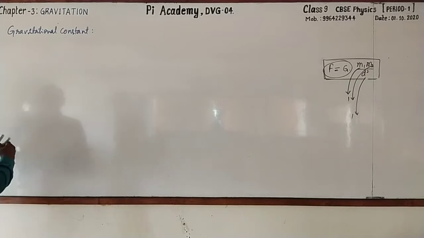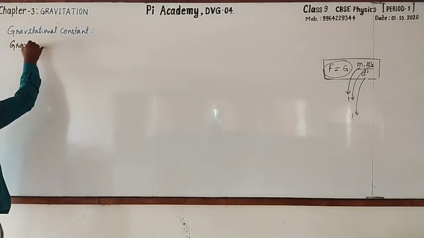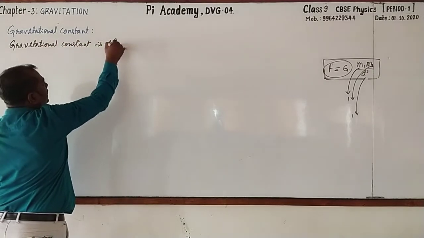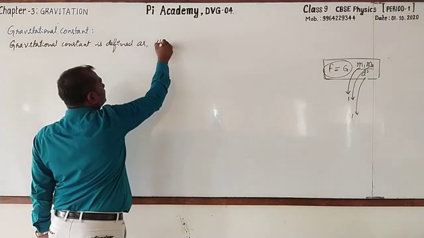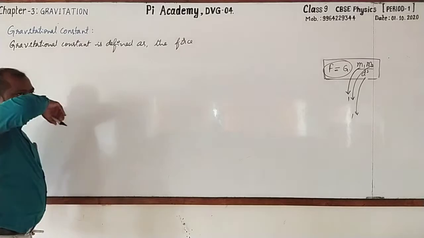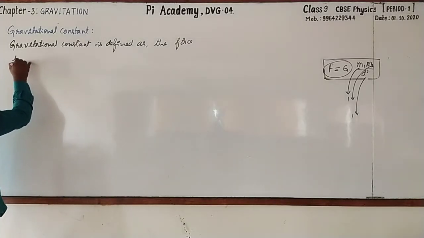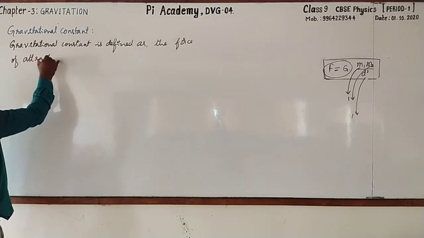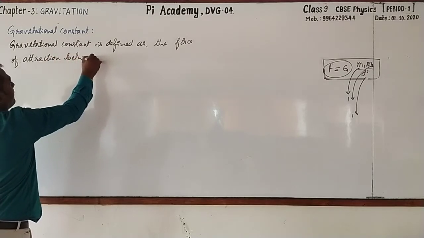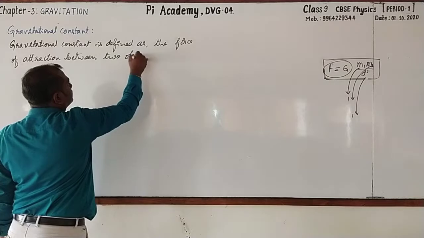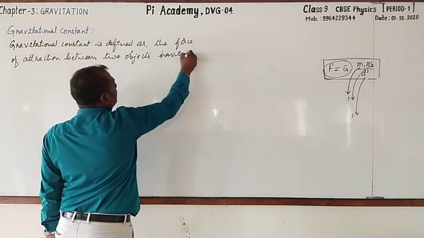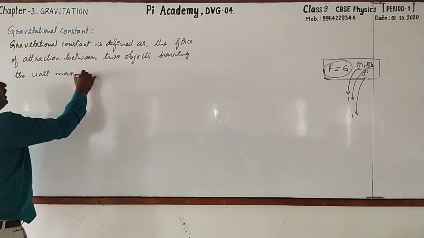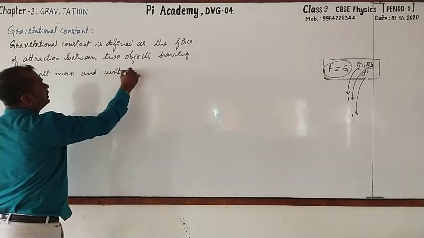It is defined as, please go on writing with me, defined as the force of attraction between two objects having the unit mass and unit distance between them.